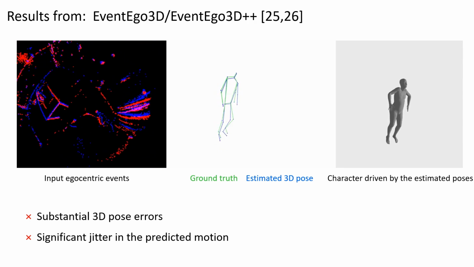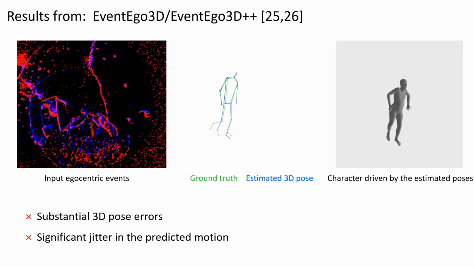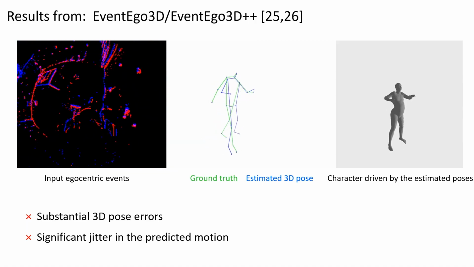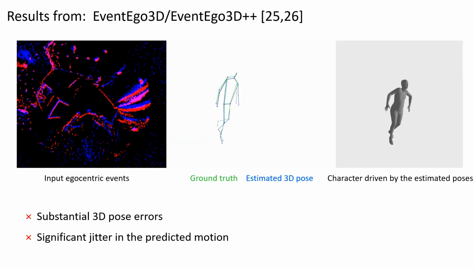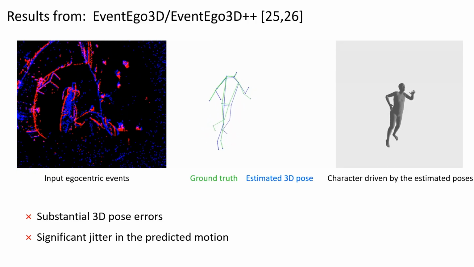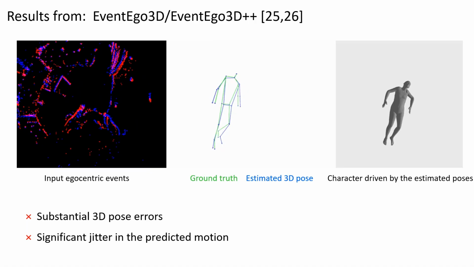Observe that there is significant jitter and noticeable inaccuracies in the predicted 3D pose, even for actions not leading to substantial occlusions in the egocentric views like walking. As a result, downstream tasks such as character animation are severely degraded.